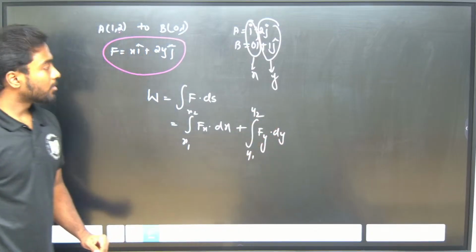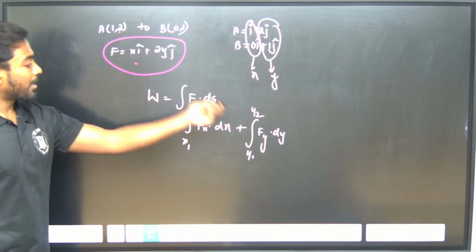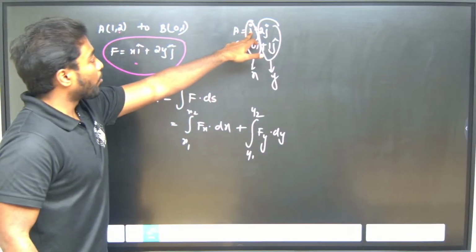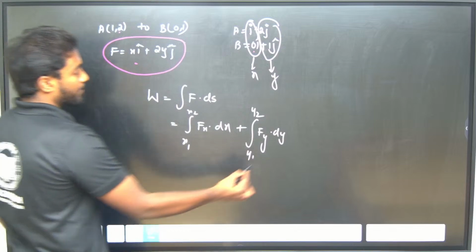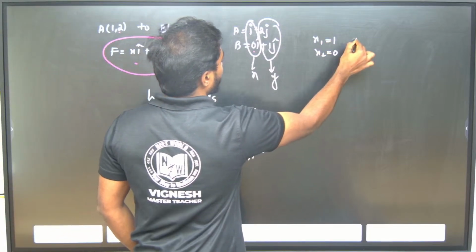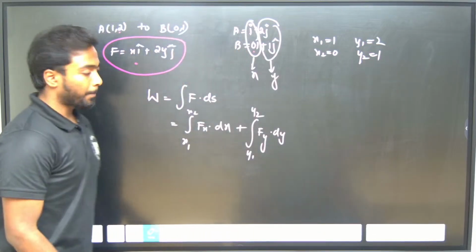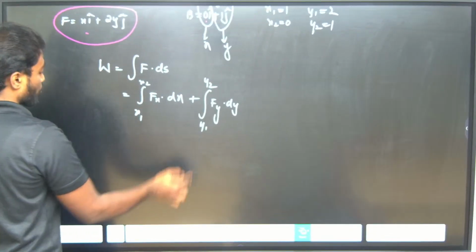Fx is x and Fy is 2y, and x1, x2 are 1 and 0, y1, y2 are 2 and 1. So x1 is 1, x2 is 0, y1 is 2, y2 is 1. Now let me elaborate it. This is x i, 2y, no.